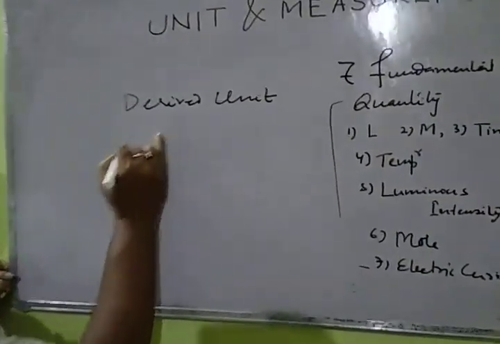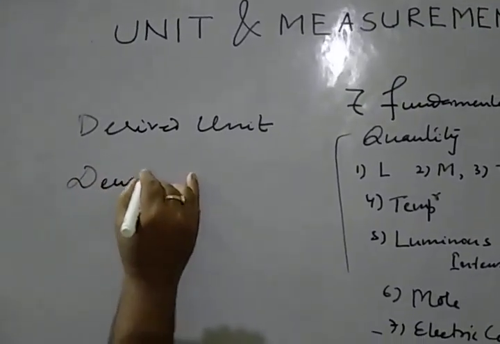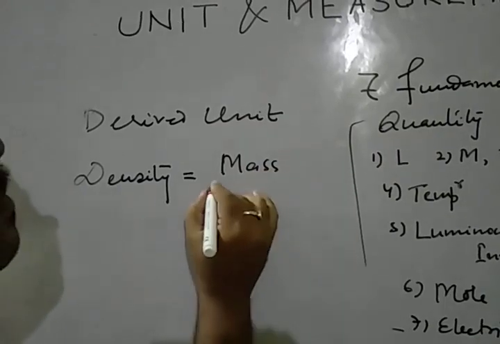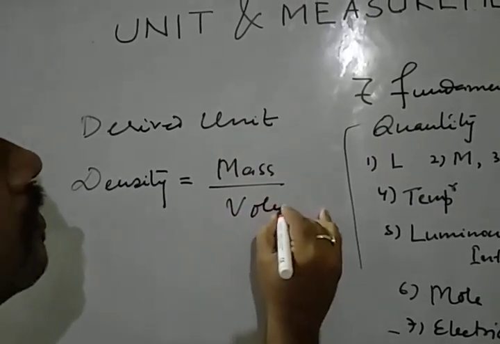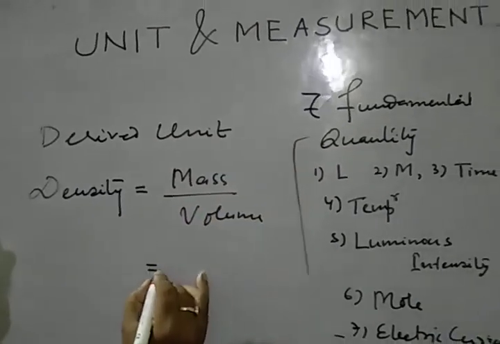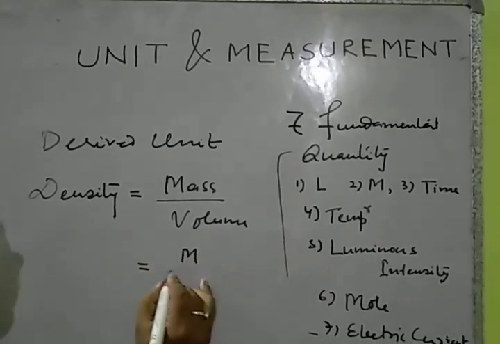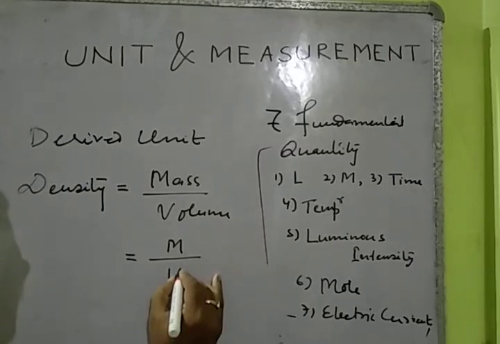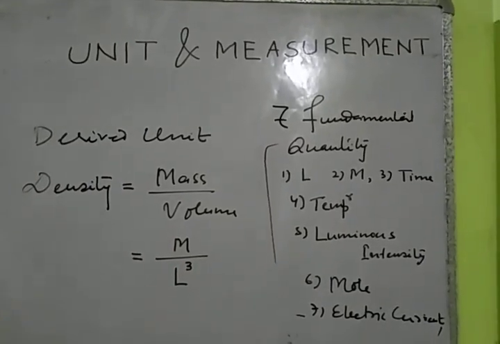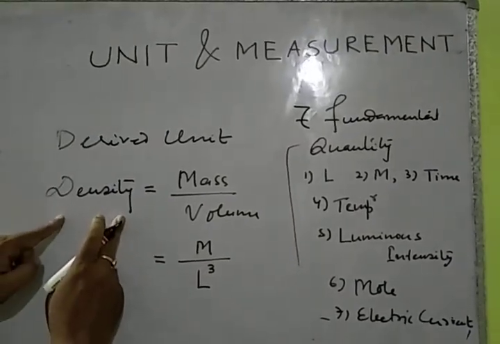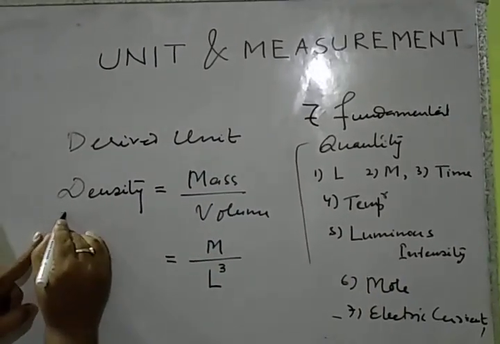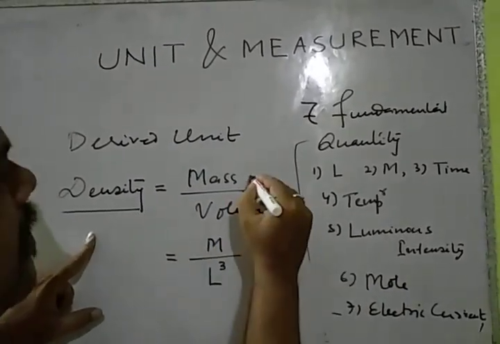Like suppose density, we have the formula density equal to mass divided by volume. For mass we can say it is m, and for volume, what is volume? This is area into height, or you can say length cube. So there is no independent unit of density. For expressing unit of density, we are taking the help of mass and volume.